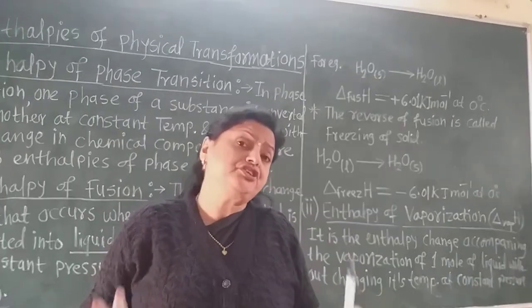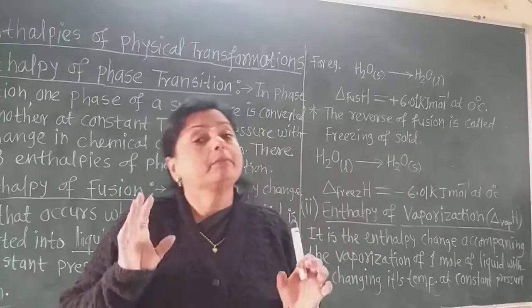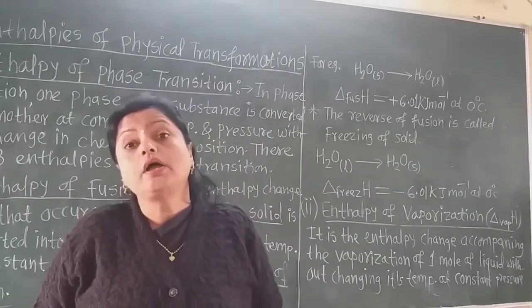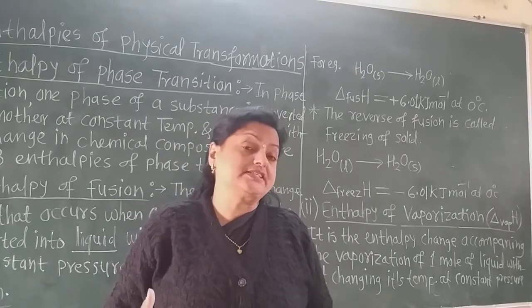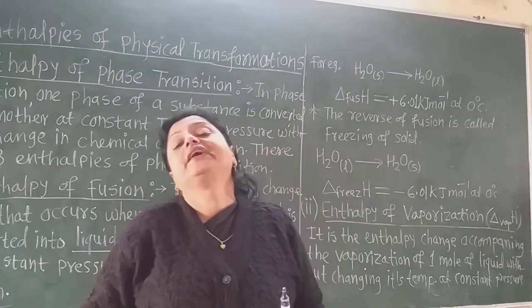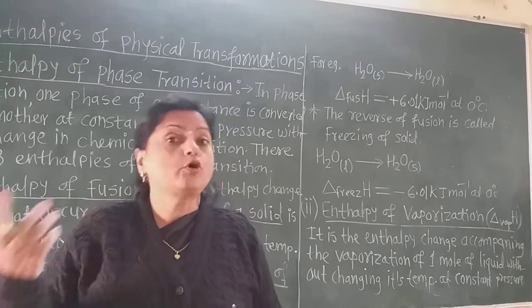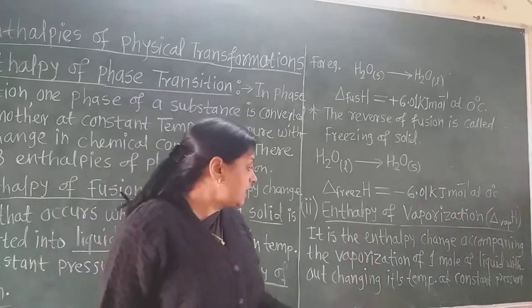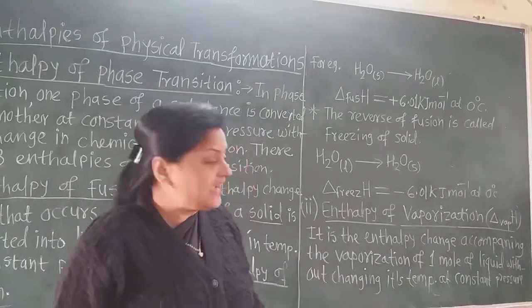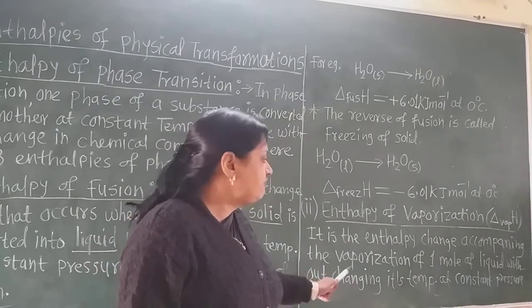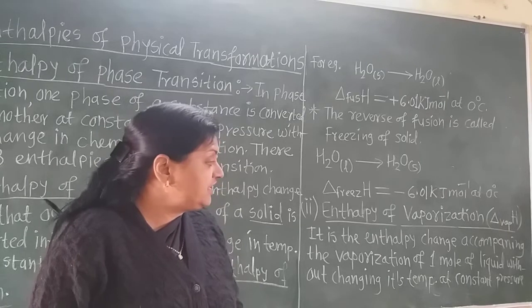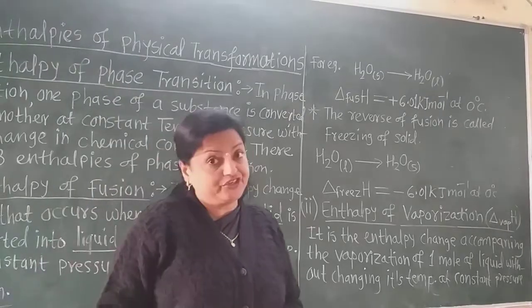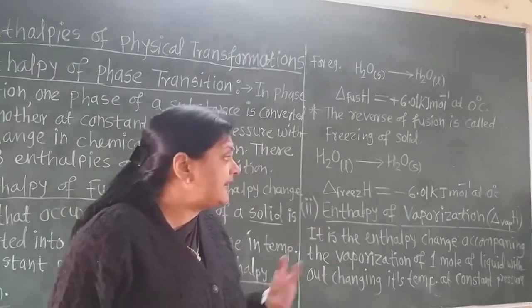We have to do this phase transition to calculate the enthalpy of phase transition, such as enthalpy of vaporization, enthalpy of fusion, enthalpy of freezing, in this way.